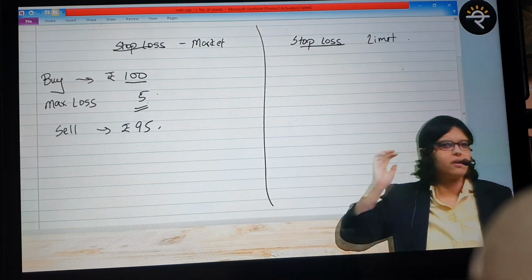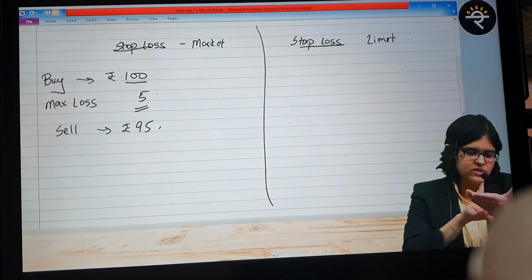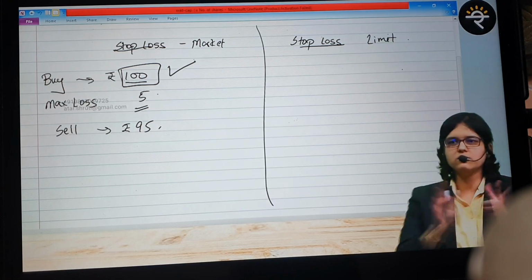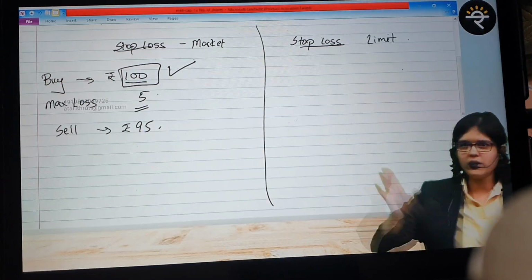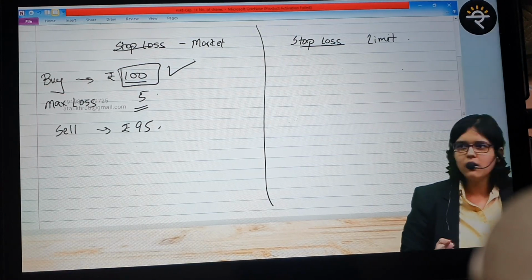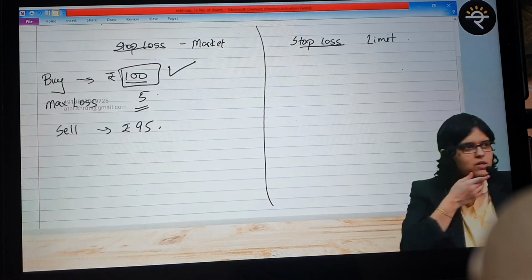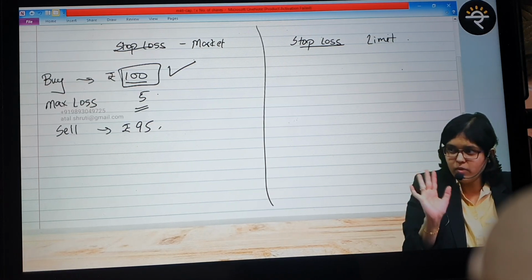Now, why is a stop loss order to be placed? Please understand. Everyone here is working. I place an order: buy these shares at 100 rupees each. This is done, 100 rupee shares bought. But today volatility is very high, and I have to go for another meeting. I'm not sure what will happen to my share. God forbid, if it suddenly goes down, then what? So I want to be sure that nothing more than 5% loss I'm going to take, nothing less than 95.